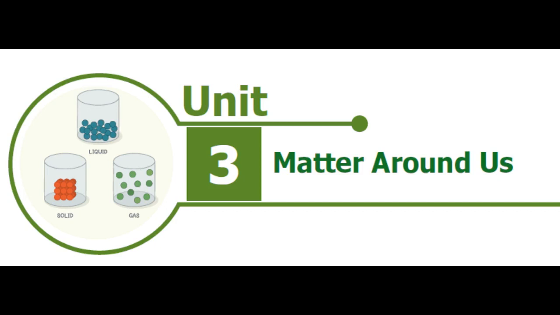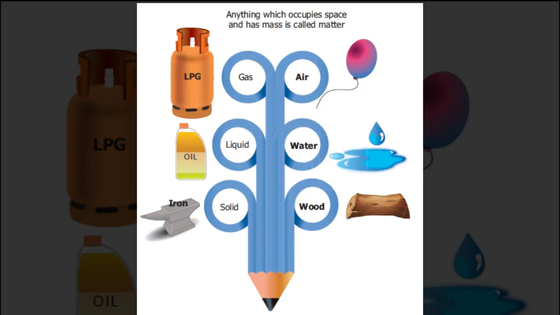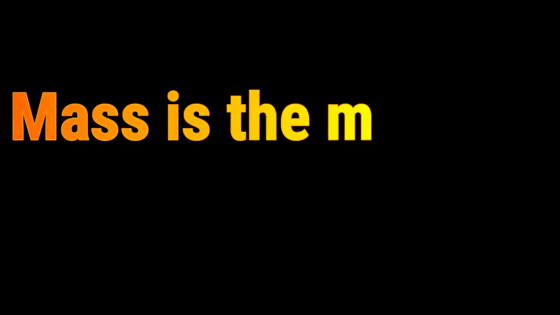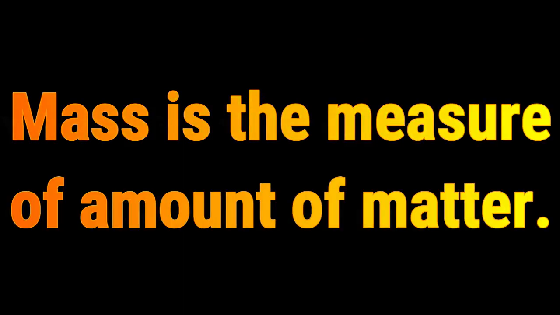Hello students, today let us see Unit 3: Matter around us. What is matter? Anything which occupies space and has mass is called matter. Mass is a measure of the amount of matter.